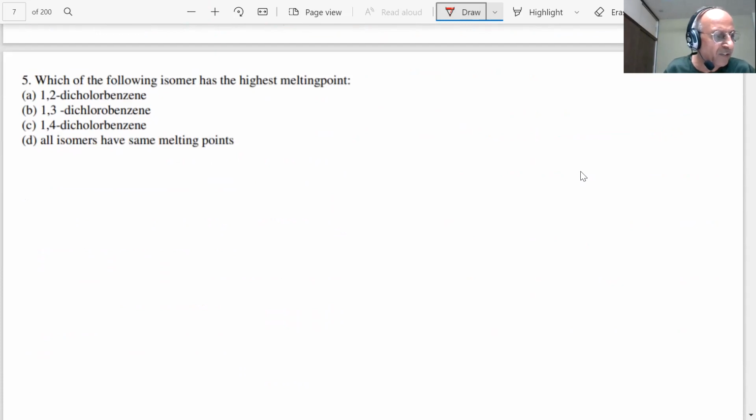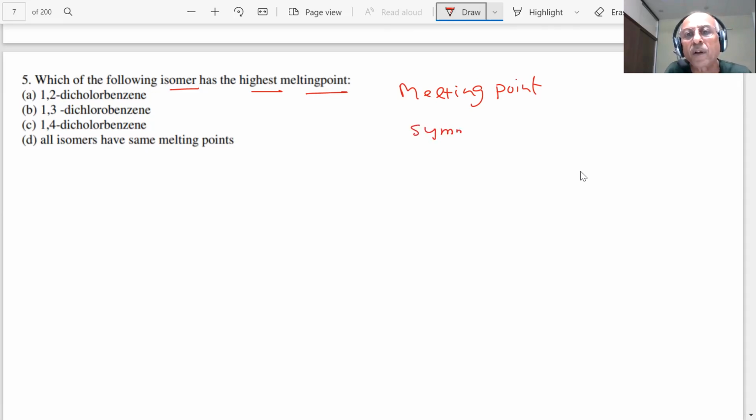Question number 5 is on the screen, students. Which of the following isomer has highest melting point, student? Melting point depends on so many factors, but it also depends on the packing in the crystal lattice. If packing is very good, the melting point will increase, and the packing will depend on the symmetry of the molecule. The more symmetric the molecule, the better it will fit in the crystal.